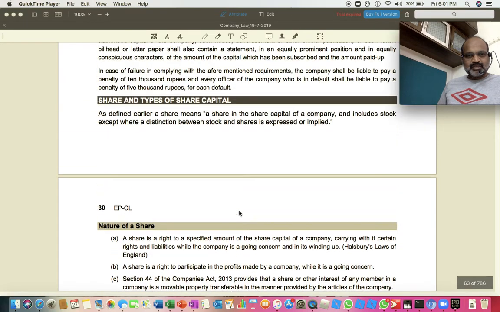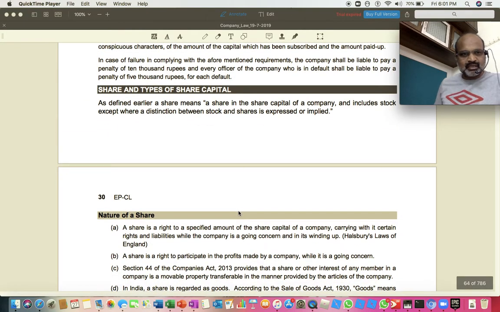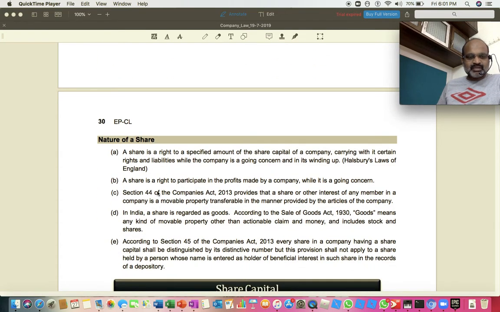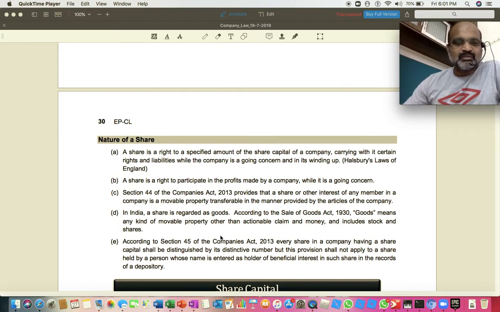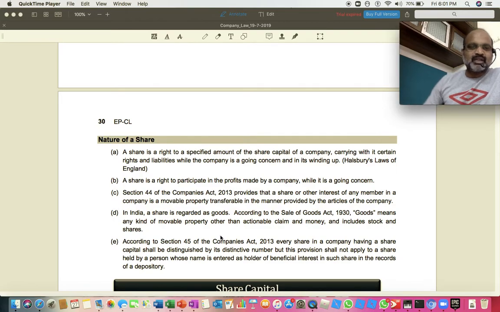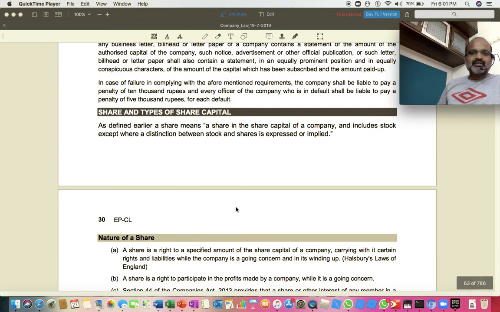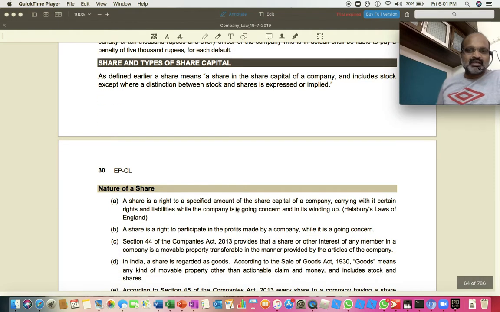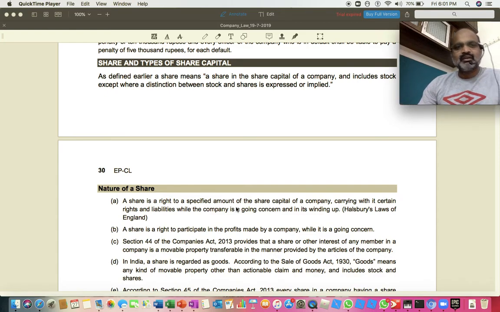This is very important. This question especially is important for theory questions, that is share and types of share capital. You have nature of shares. These 5 points are very important for 2 or 3 marks. Many times they might ask you a question on theory, right? So suppose the question is: define share capital and what are the characteristics of share capital. I repeat, define share capital and what are the characteristics of share capital. Alright, so he is not asking a question about the characteristics of a share certificate. He is asking about the capital that has been invested by the investor.